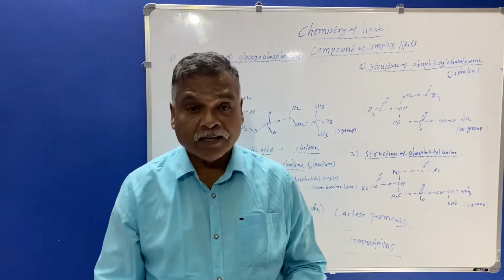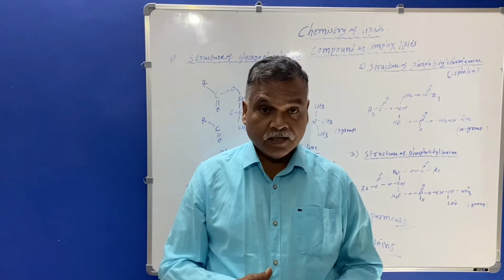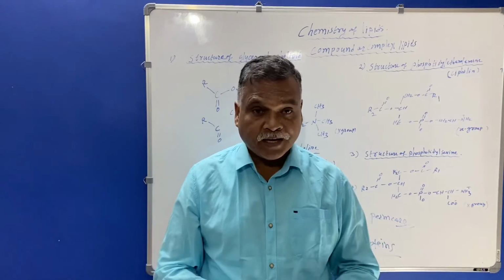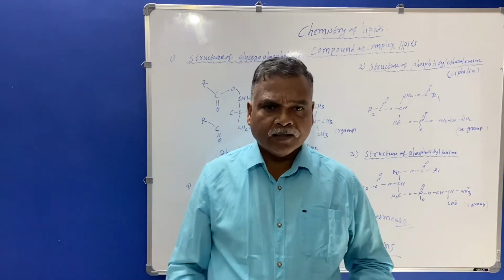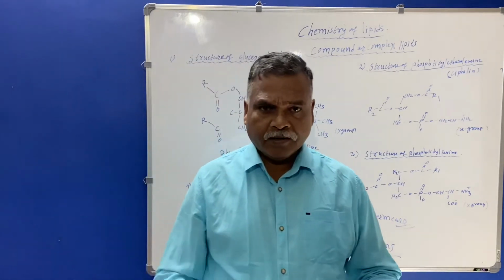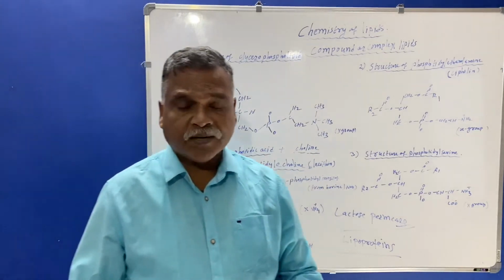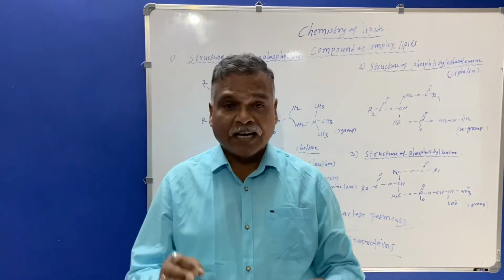So you must know that these lipoproteins, they are of different types. For example, chylomicron, very low density lipoprotein, and heavy density lipoprotein. We'll see in the next lipoprotein compound lipid. So here you must know this phosphatidylethanolamine is responsible for the synthesis of lipoprotein.